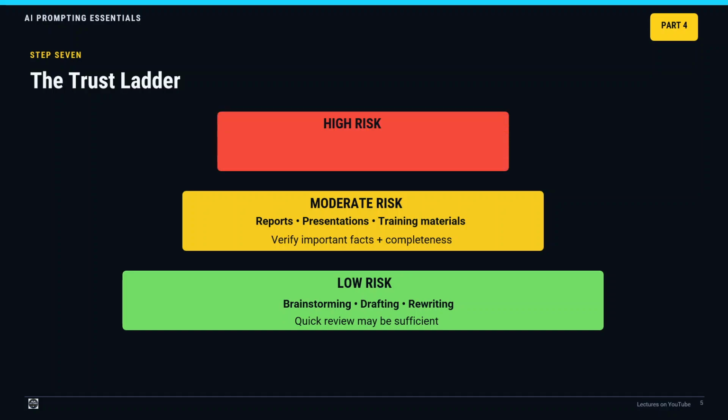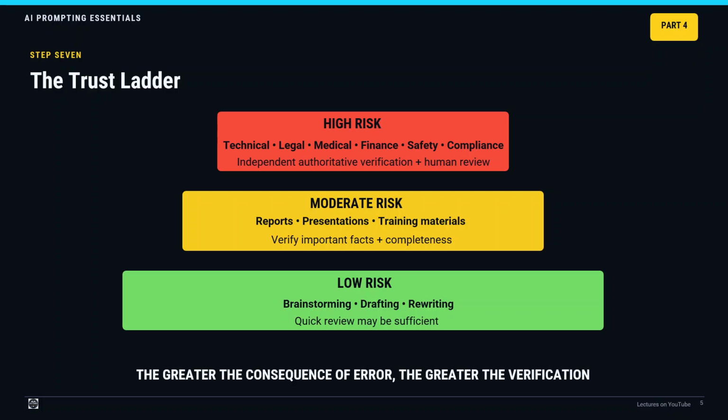Examples include technical decisions, legal matters, medical information, finance, safety, compliance, engineering, academic or scientific work, professional advice. These require independent verification using authoritative sources and appropriate human review. The greater the consequence of being wrong, the greater the verification effort.